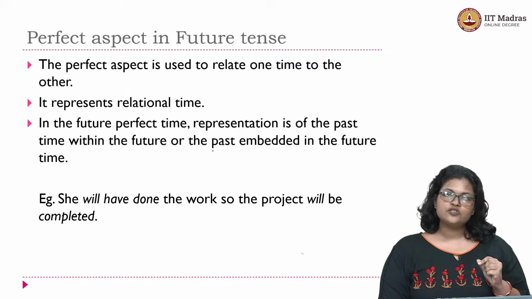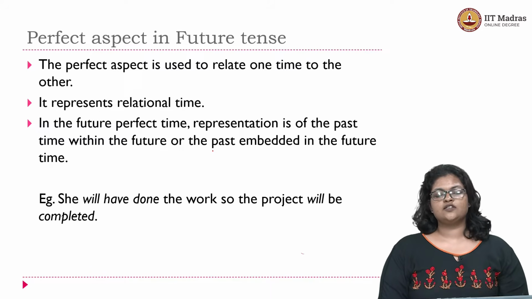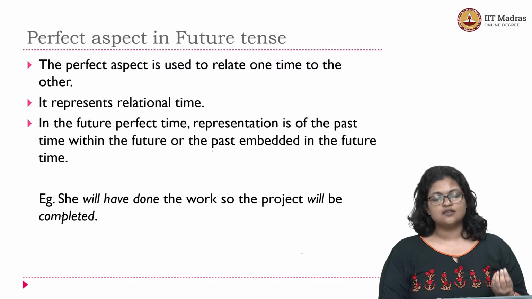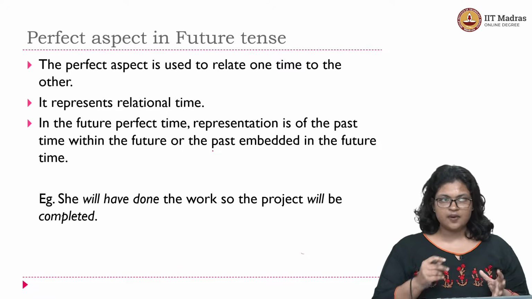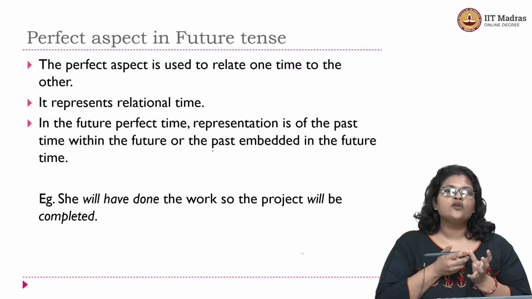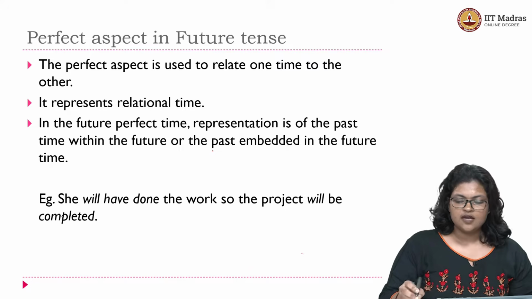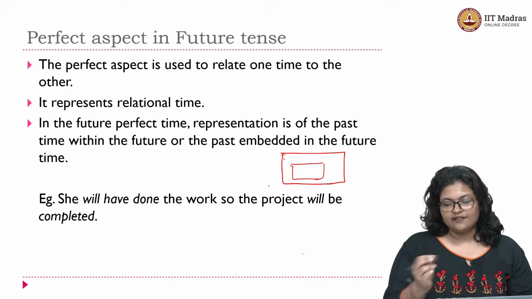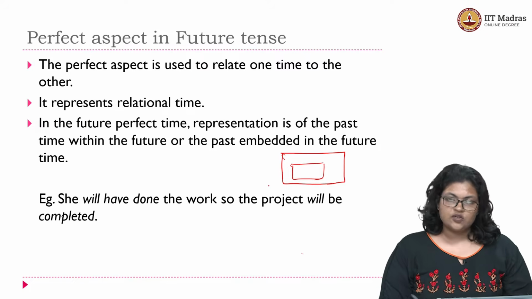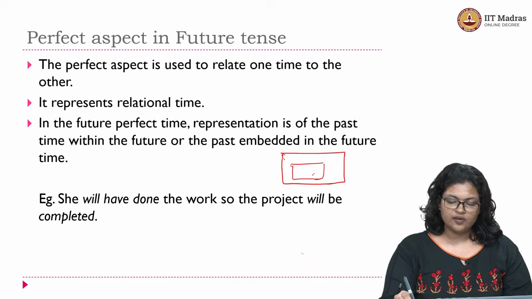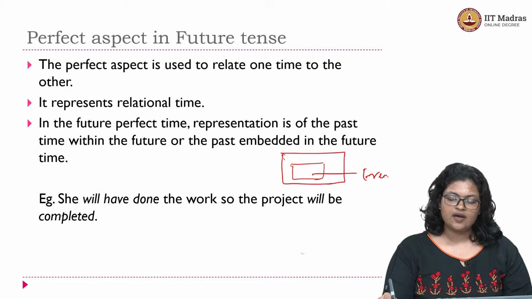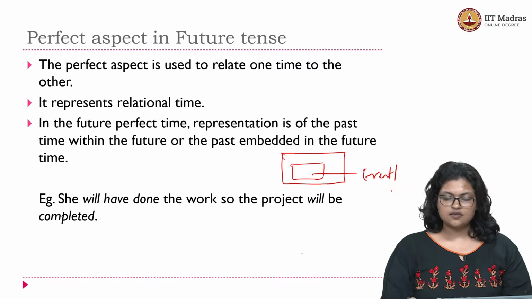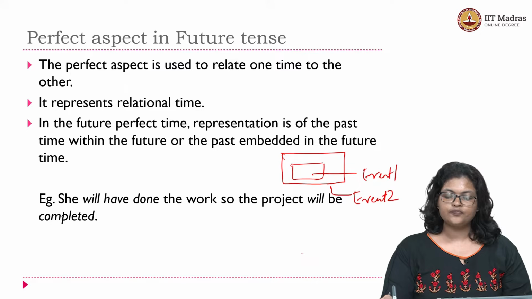So in the case of future perfect tense, what you see is that the representation is of the past time within the future, which means the past is embedded within the future, or what you can refer to as the previous future, right? If I look at it in a diagrammatic way, I will look at event 1 and event 2. Because we are talking about embedding, let's call this inner part event 1, and the outer box that I have drawn, event 2, right?